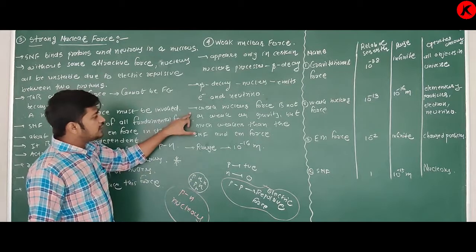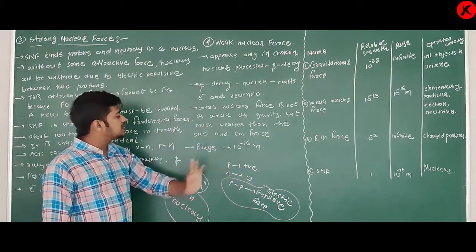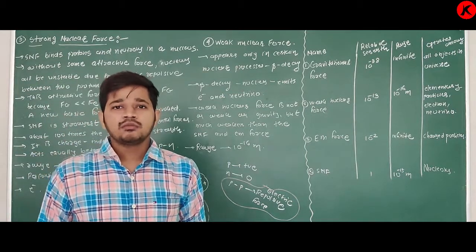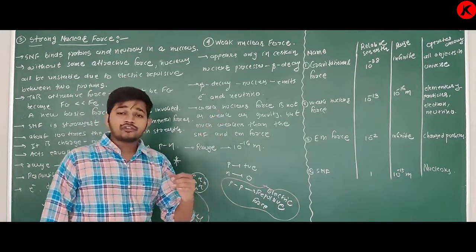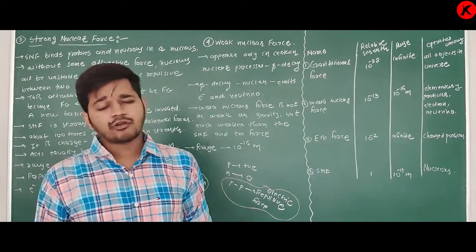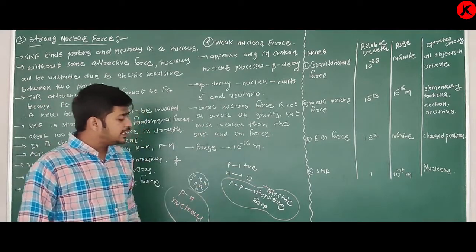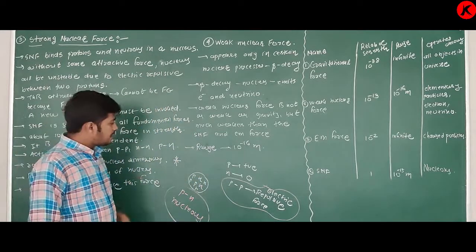Next point, weak nuclear force is not as weak as gravity, but much weaker than the strong nuclear force and electromagnetic force. It means this weak nuclear force is stronger than gravity. Yes, it is stronger than gravity. Its range is 10 raised to minus 16 meters, which is smaller than the size of the nucleus.